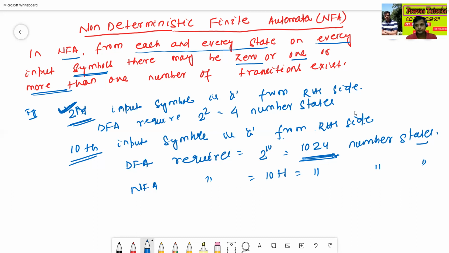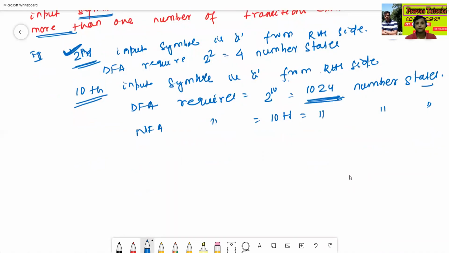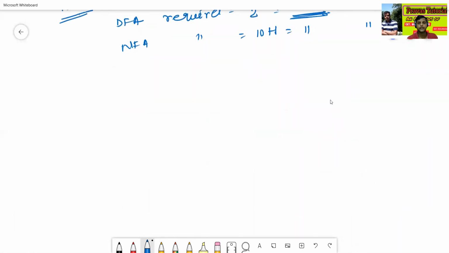Now we'll see the formal definition of NFA. It is completely similar to the formal definition of DFA.